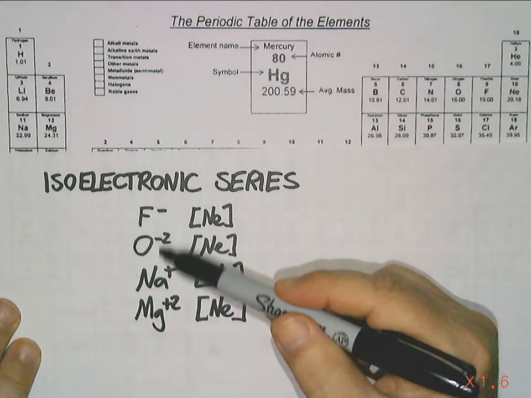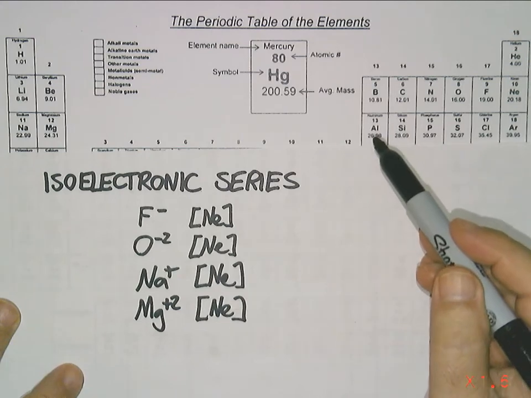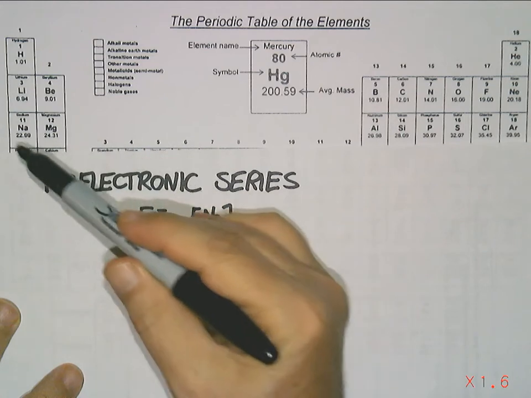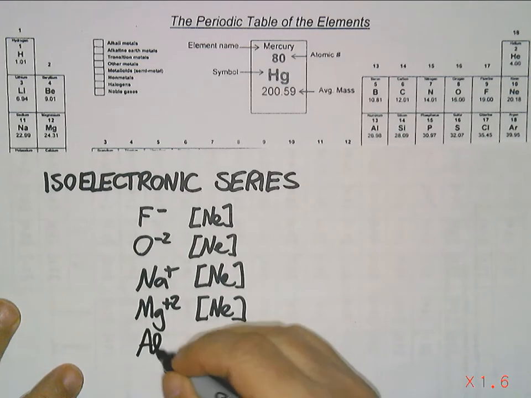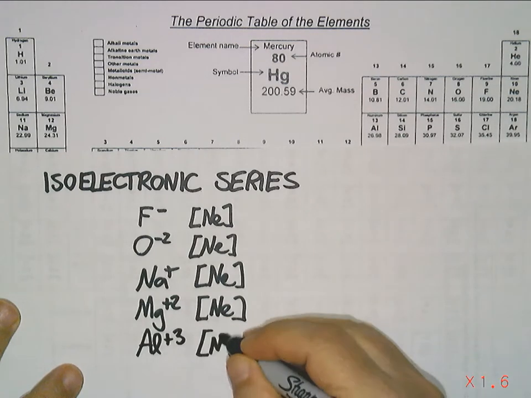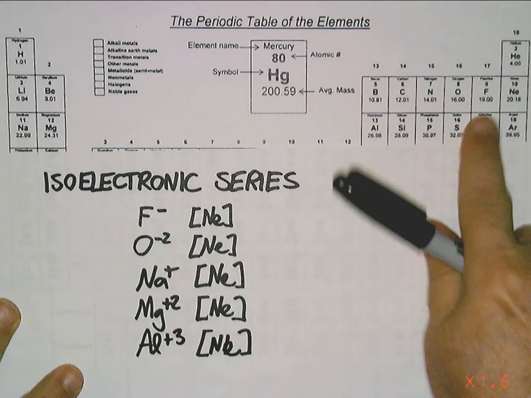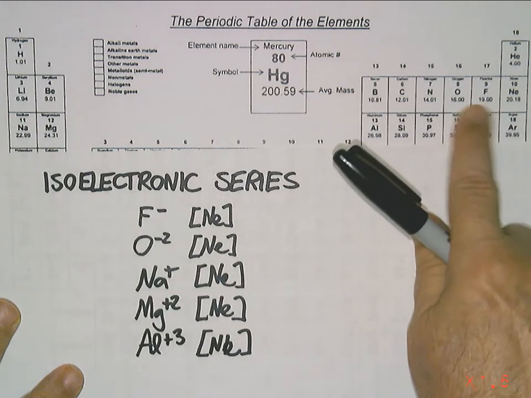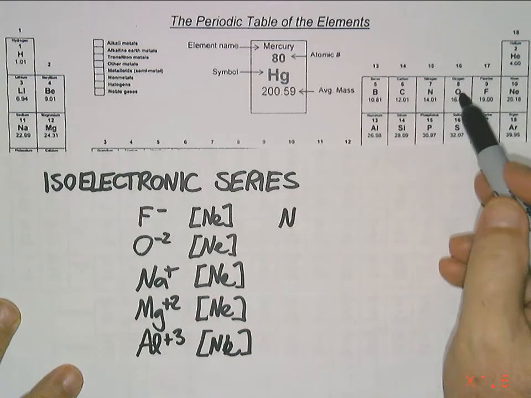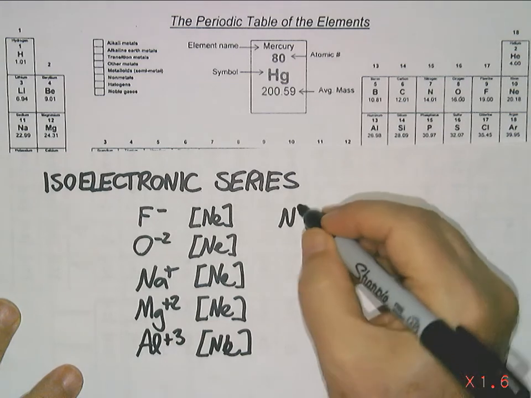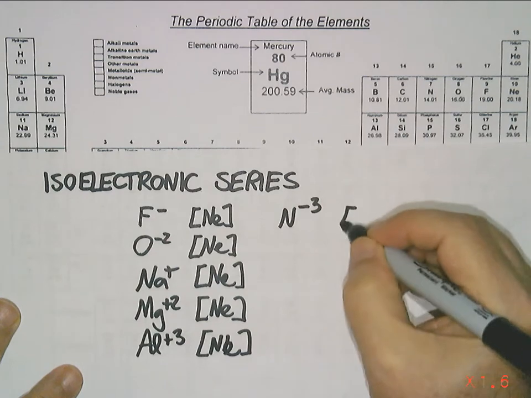So there's a whole series of things that have got a neon configuration here. What about aluminum? Aluminum needs to lose 1, 2, 3 electrons to get to neon. That's neon. What else? Well, did we miss anything over on the fluoride and oxide side? There's nitrogen. Nitrogen can gain 1, 2, 3. If it gains electrons, it's going to have a negative charge. And now it'll have a neon configuration.